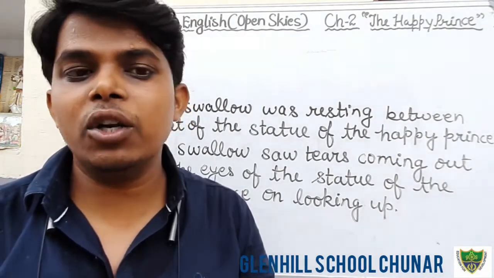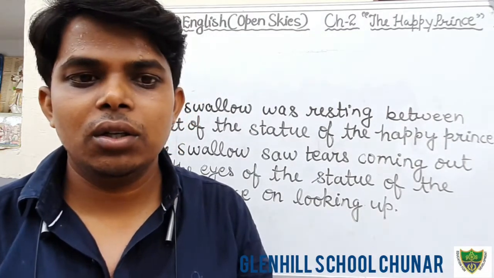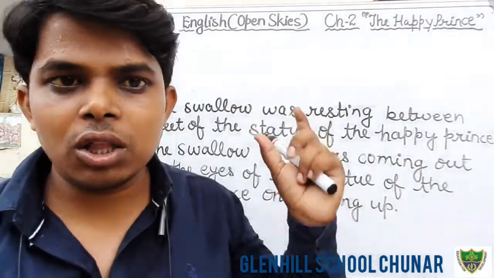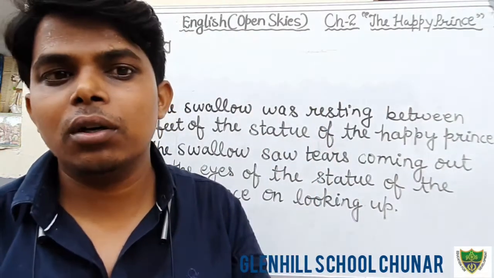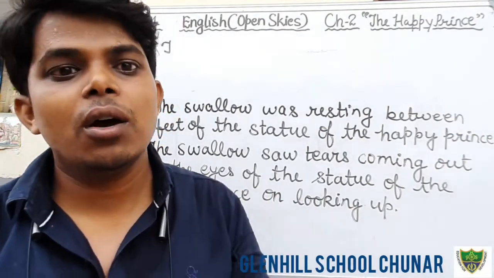She had no money to buy medicines for her son. But the Happy Prince saw all these things, and he helped that woman by giving a piece of jewels from the sword.